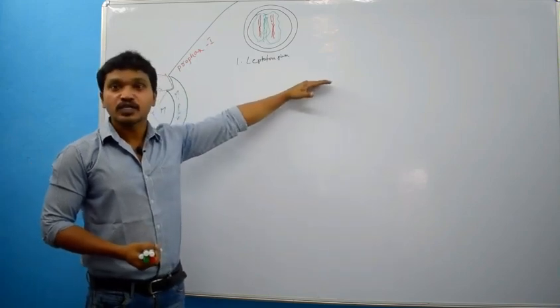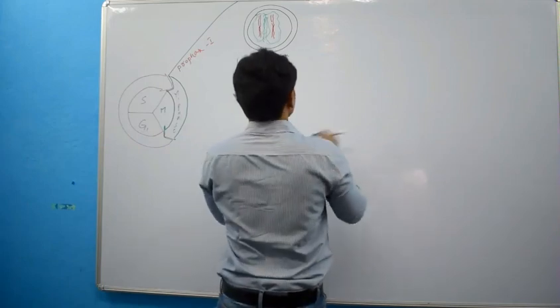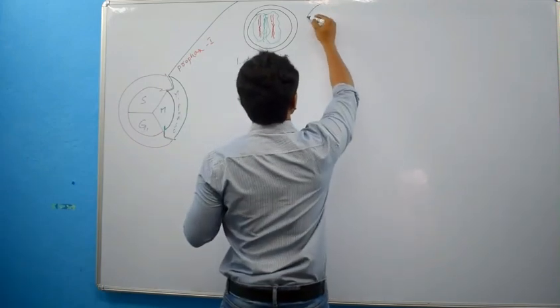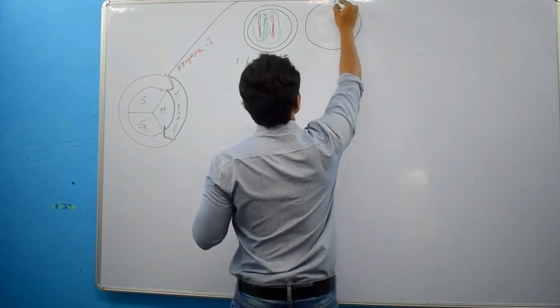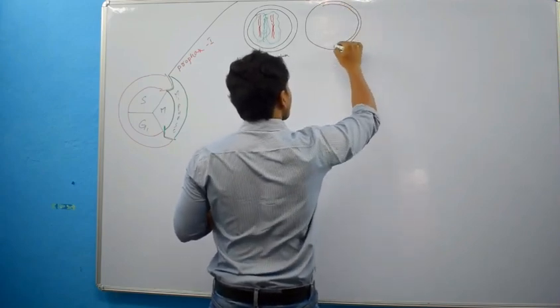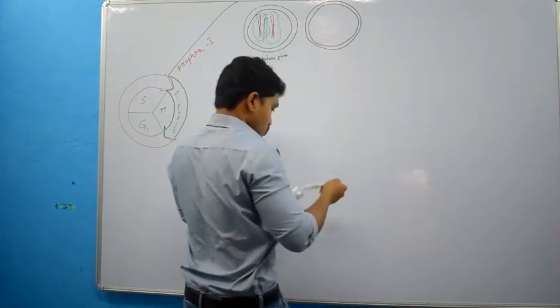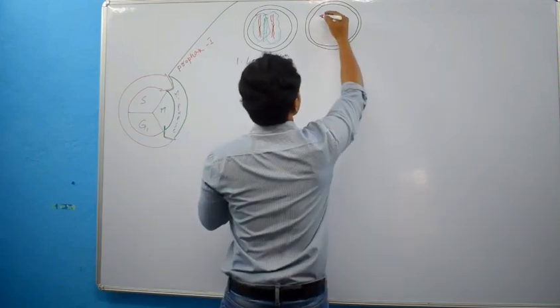What is that phase? Zygotene phase. In the zygotene phase, we can see a chromosome structure like this.